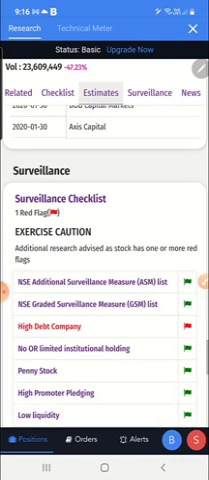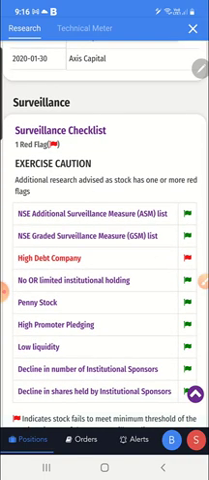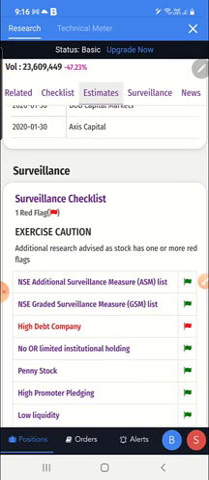And we'll go to surveillance. In the surveillance you can see what the stock is like. If the stock has a lot of red flags, then the stock is not good. Okay, see, all the surveillance items are showing green flags, only one is showing a red flag, that is high debt company. It is a high debt company. But promoter pledging is not there in this company. This is not a penny stock. It is not a low liquidity stock. So all these are green, these are okay. Only one parameter is showing a red flag. Okay, this you can see in the surveillance.